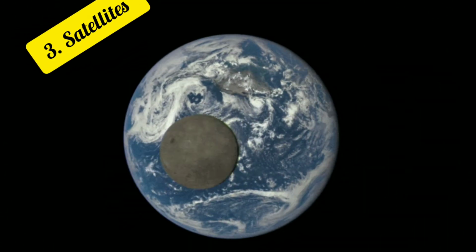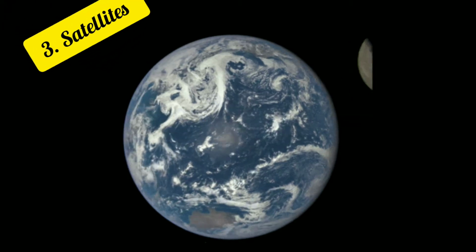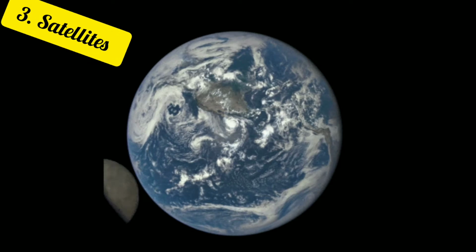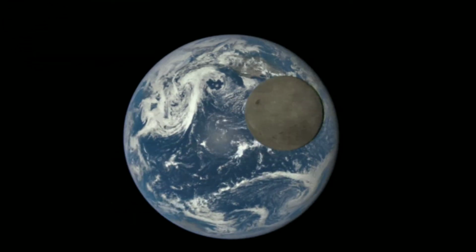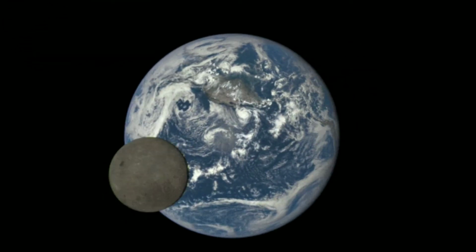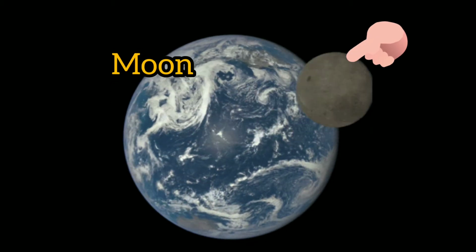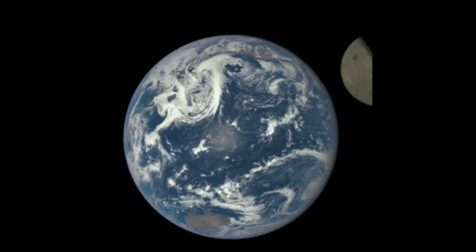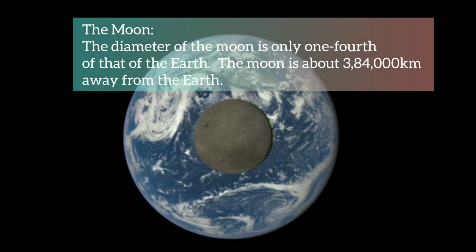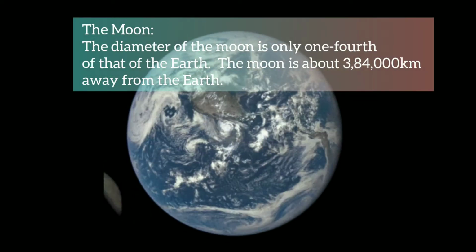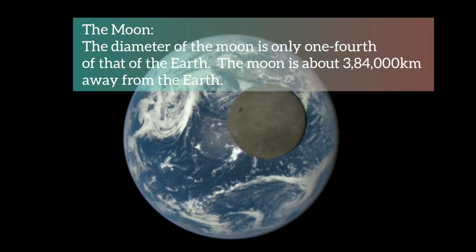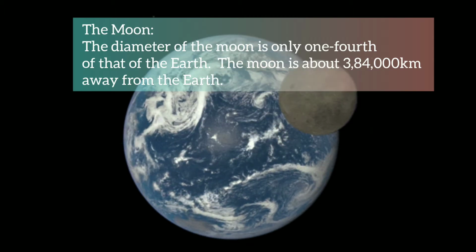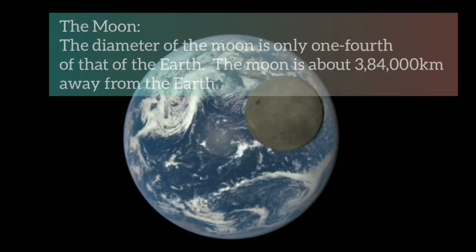Number 3. Satellites. Satellite means attendants or followers that go around the planets. The satellites also have no light of their own and they reflect the sunlight. You can see our Earth has one satellite that is known as Moon. It also revolves around the Earth. The Moon appears so big because it is very close to us. It is our closest celestial neighbor. The Moon is about 384,000 km away from the Earth.